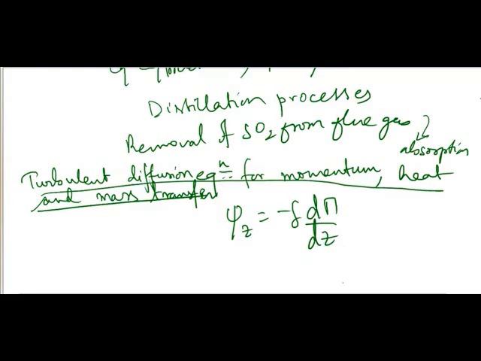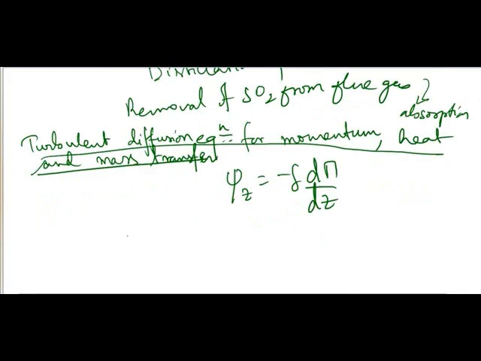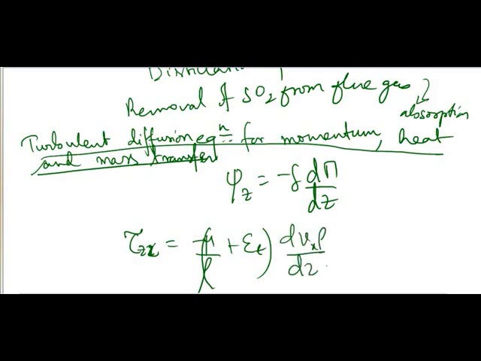we can write tau zx equal to minus (mu by rho plus epsilon t) d(vx rho) by dz.